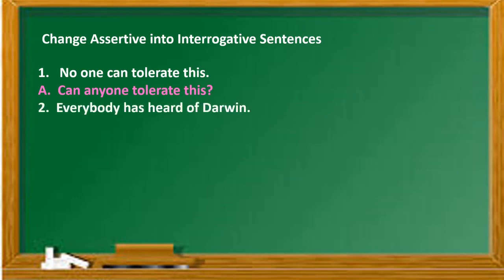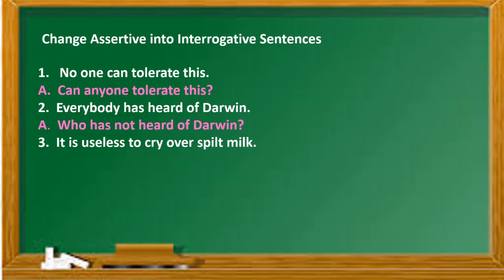Second is everybody has heard of Darwin. So it means that everyone has heard about Darwin, who has not heard? So who has not heard of Darwin? Answer is everybody. So here the speaker wants us to answer affirmatively.